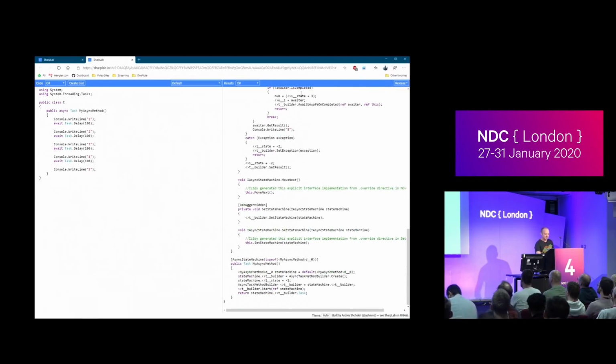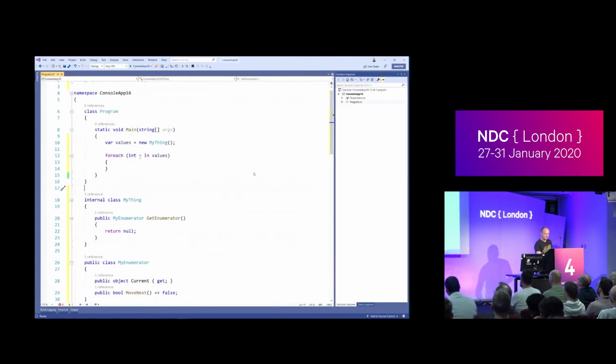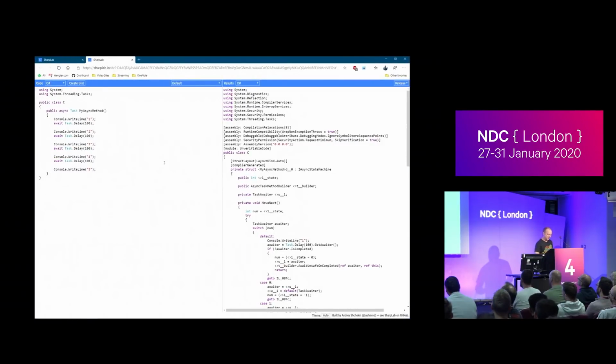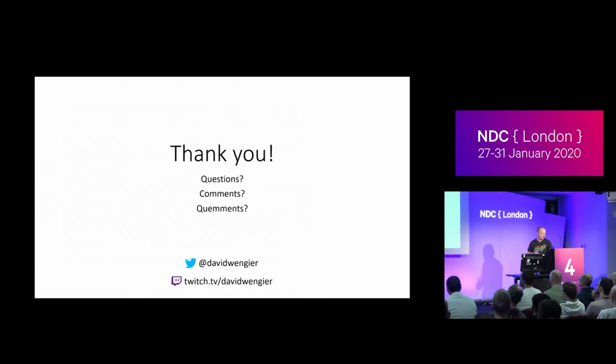But yeah, so SharpLab, I love SharpLab. It can also run your code. It can show IL. It can do a bunch of things. Wrong way. I told you I hadn't used this before. Yeah, so SharpLab. I think that, yes, that's all. Yes, there you go. Thank you. SharpLab is awesome.